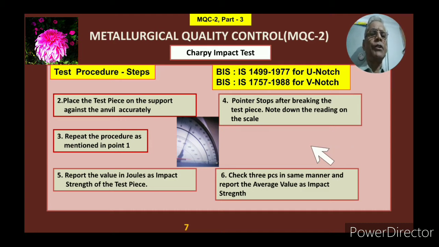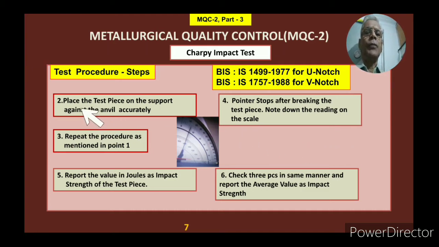Point number 2 in this test procedure is to place the test piece on the support against the anvil accurately. This is an important thing: this piece is placed horizontally on the support, and along with this, the notch direction has to be confirmed. So this accuracy is required here. Then repeat the procedure as mentioned in point 1. Then you have to do the same thing.